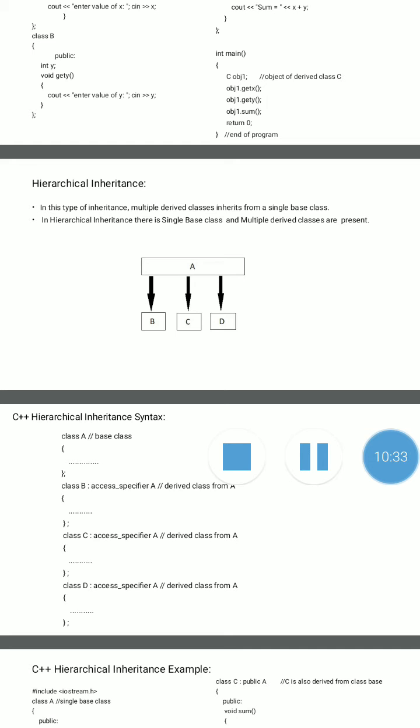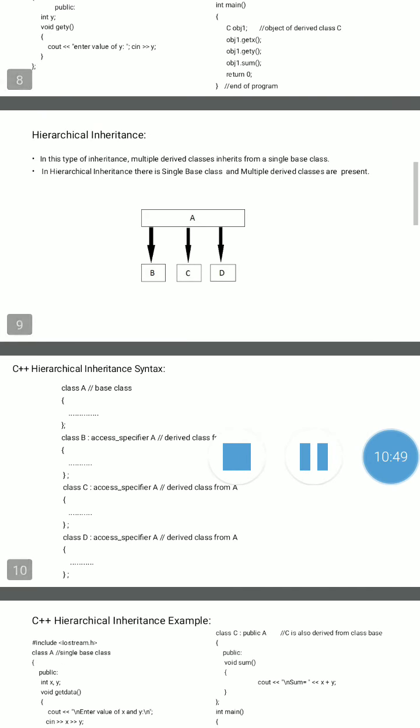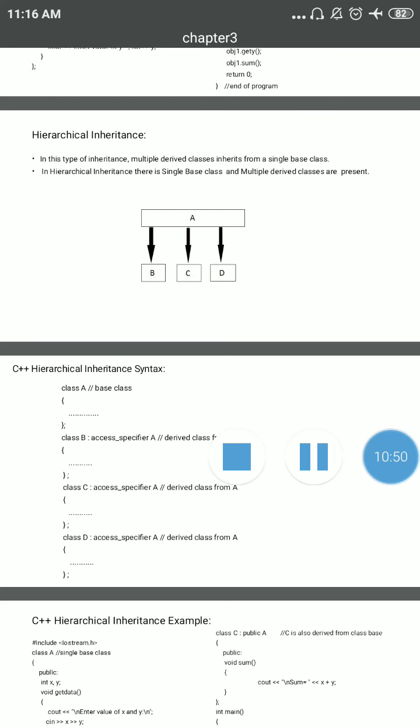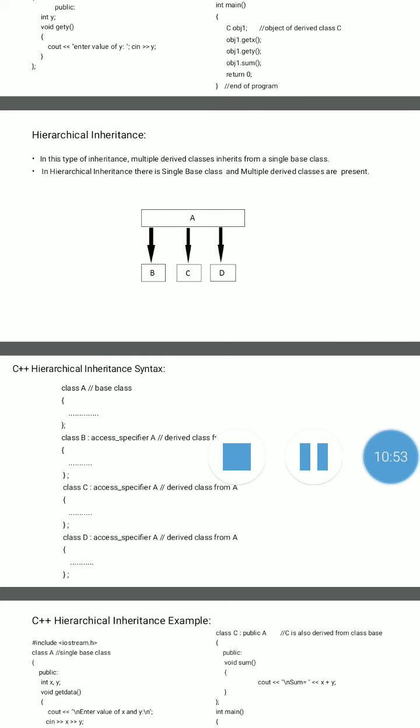Check in the diagram. Hierarchical inheritance is exactly opposite to multiple inheritance. In hierarchical inheritance there is a single base class and more than one derived class. Here is a single base class, that is A, and three derived classes, that is B, C, D. Means in all three derived classes the properties of base class A are inherited.